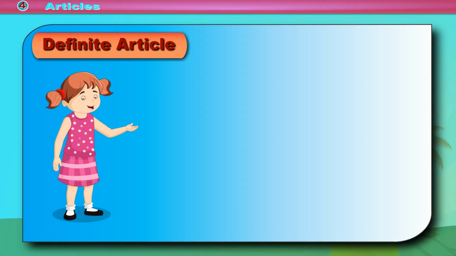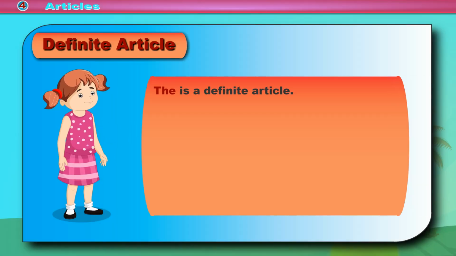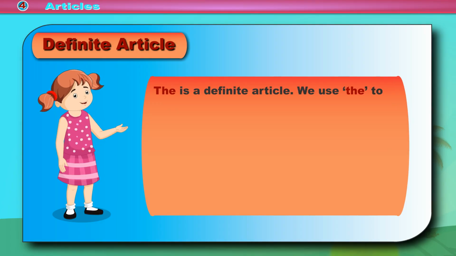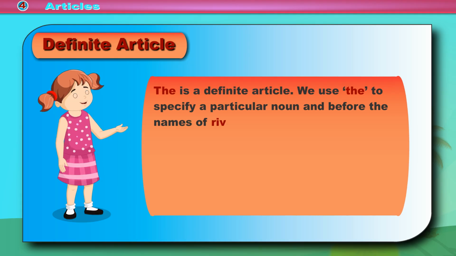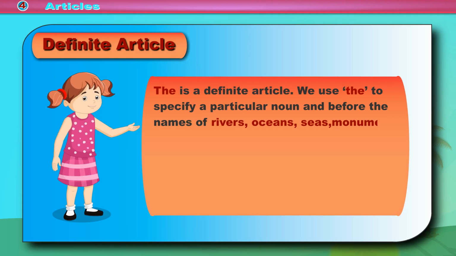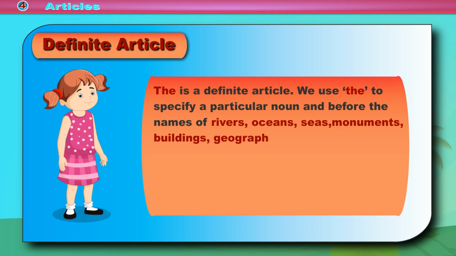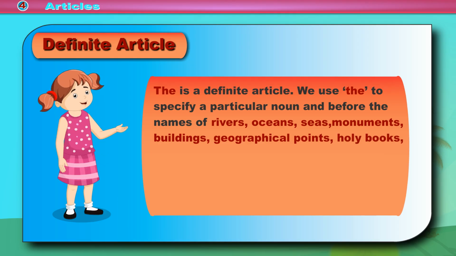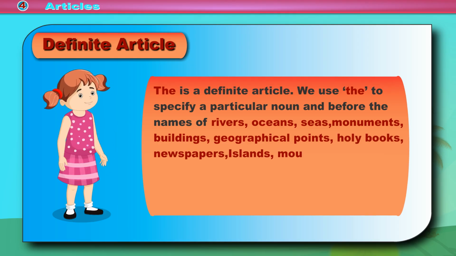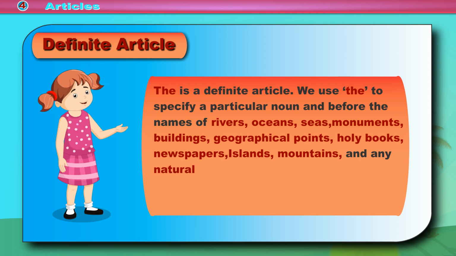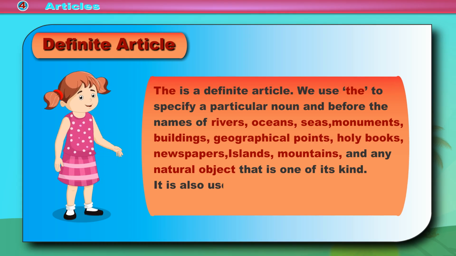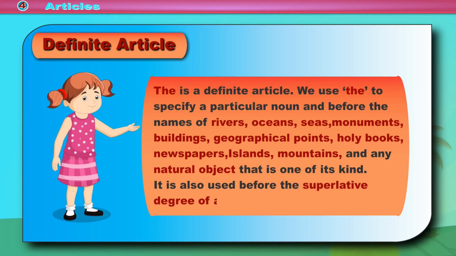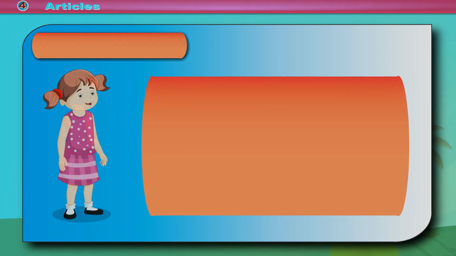Definite article. The is a definite article. We use the to specify a particular noun and before the names of rivers, oceans, seas, monuments, buildings, geographical points, holy books, newspapers, islands, mountains, and any natural object that is one of its kind. It is also used before the superlative degree of adjectives.